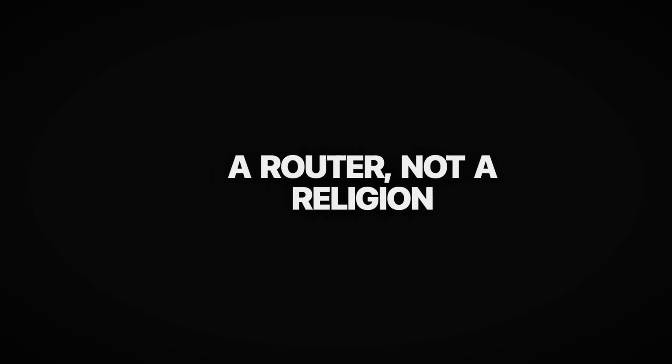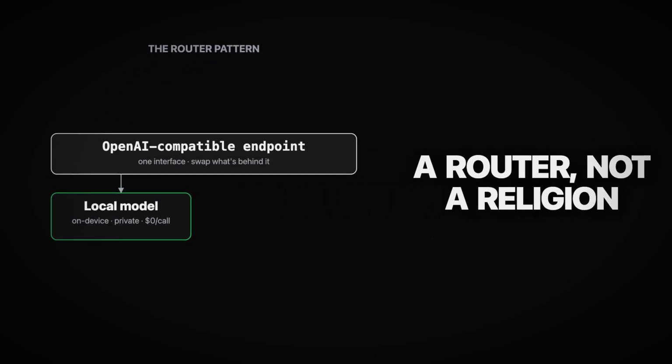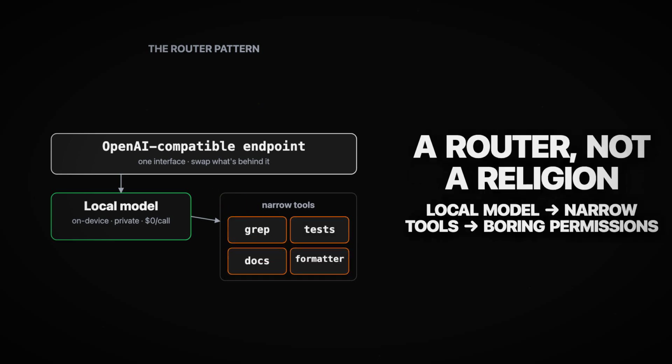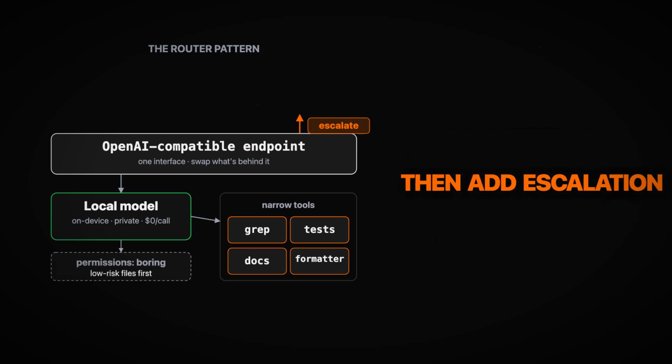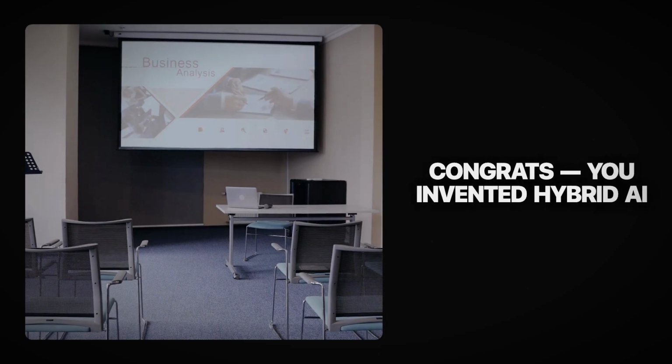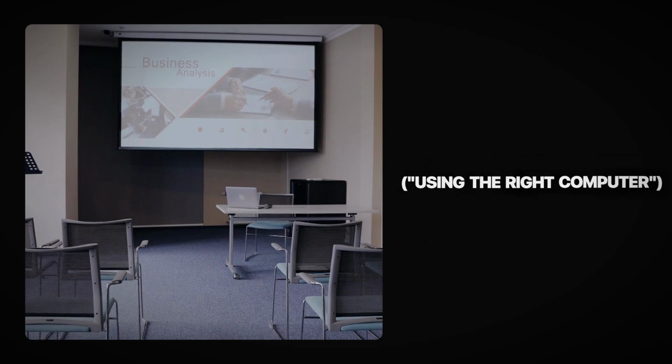The sane architecture is a router, not a religion. Put a local model behind an OpenAI-compatible endpoint. Give it narrow tools: grep, tests, docs, maybe a formatter. Keep permissions boring, let it touch low-risk files first, then add escalation. If the task needs hard reasoning, huge external research, or high-confidence judgment, send it to a cloud model. Congratulations! You invented hybrid AI, also known as using the right computer. Very disruptive. Please raise a seed round responsibly.